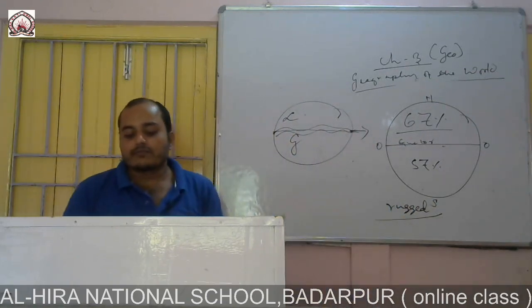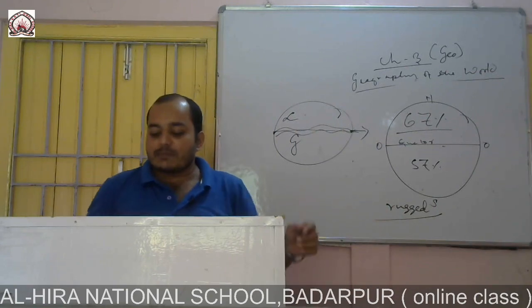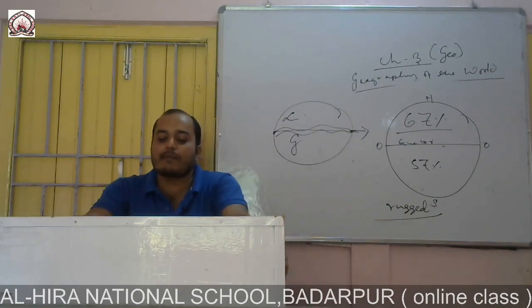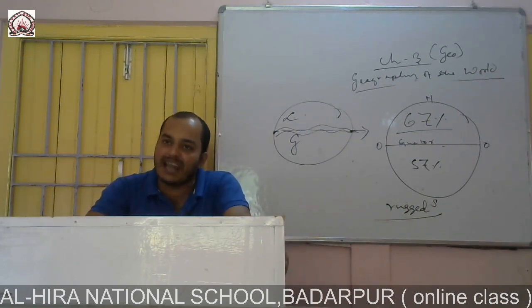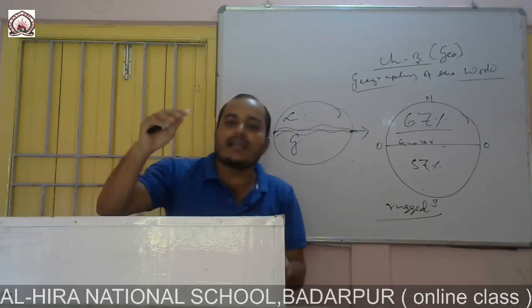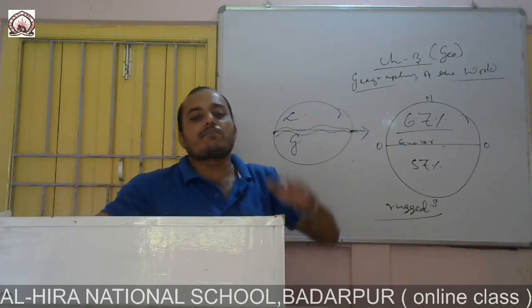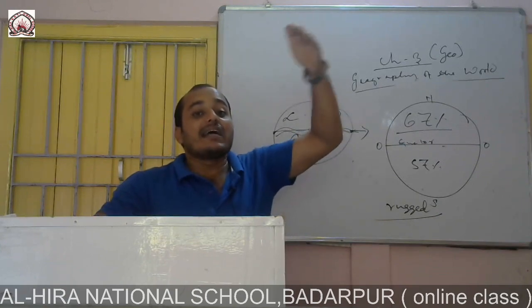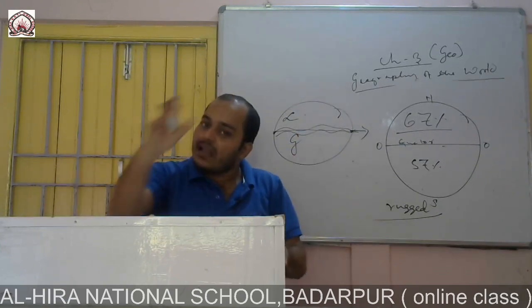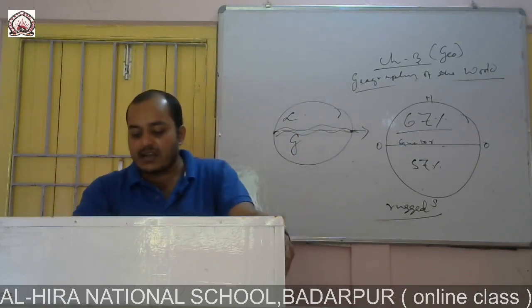That is why mountain, hill, plateau, plain, etc. make the topography of the lithosphere rugged. In the same way under the water, these features are there.